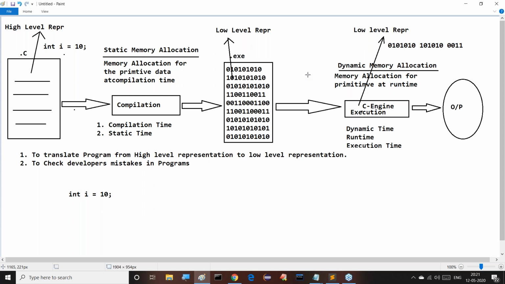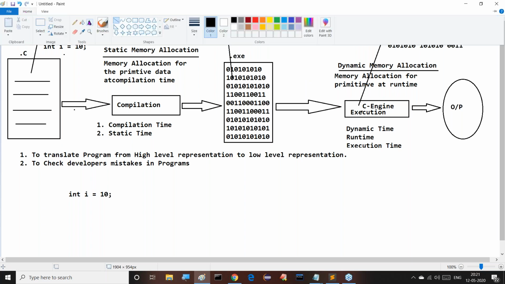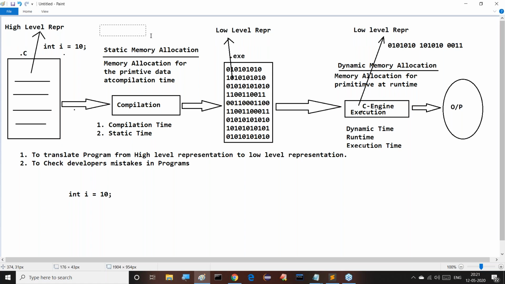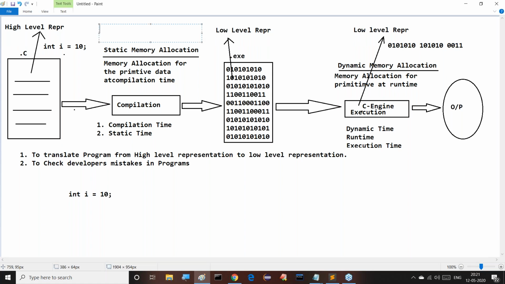Good. All of you listen carefully. One more point I'm telling you: if any programming language is following static memory allocation, then that programming language is called a static programming language.